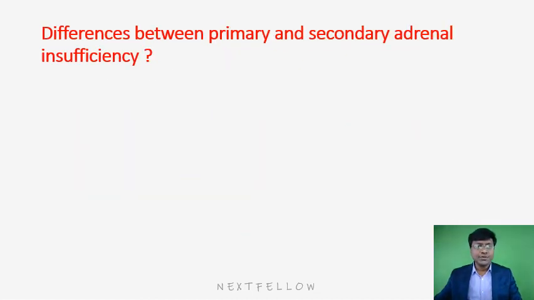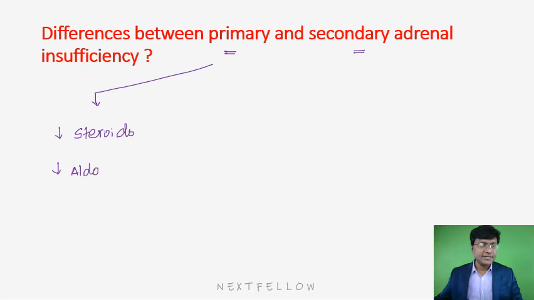Now, you need to know the differences between primary and secondary adrenal insufficiency. In primary adrenal insufficiency, there will be a decrease in steroids, right? There will be a decrease in mineralocorticoids, that is, a decrease in aldosterone, right? And there is also a decrease in the weak sex hormones.